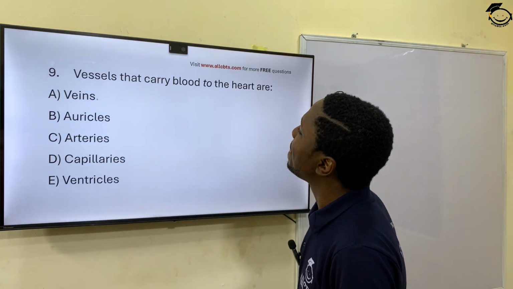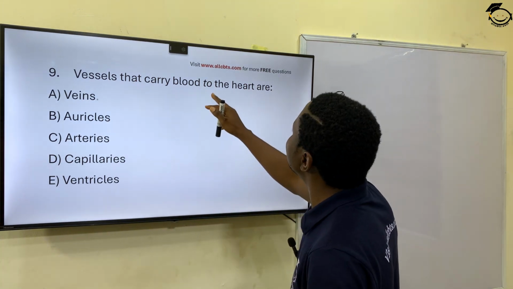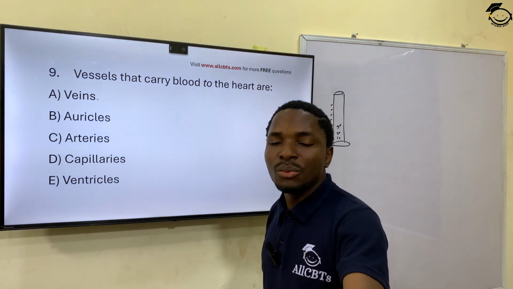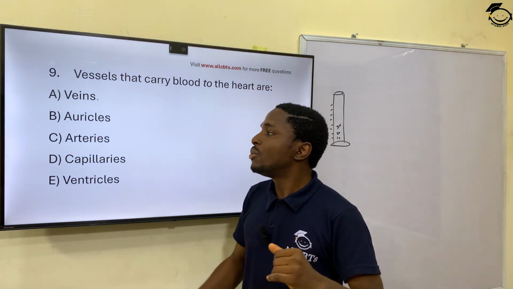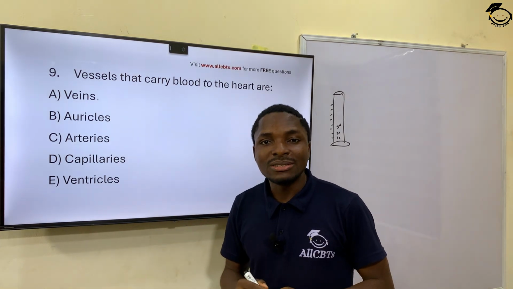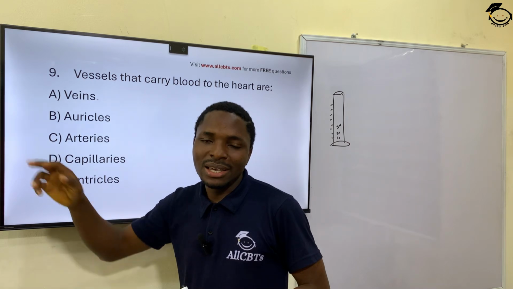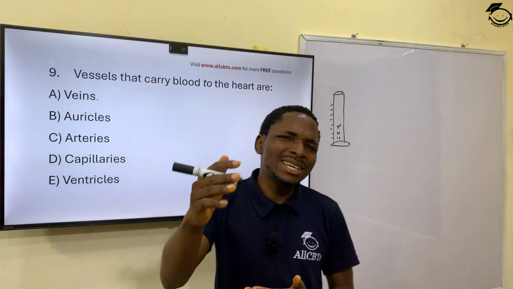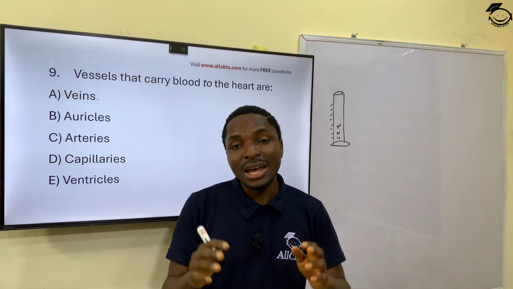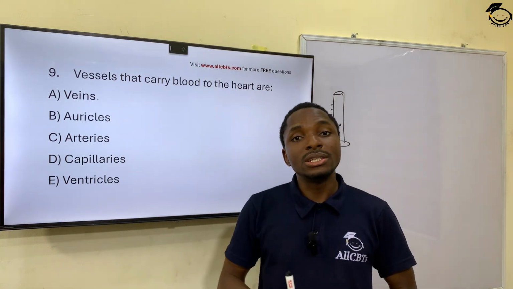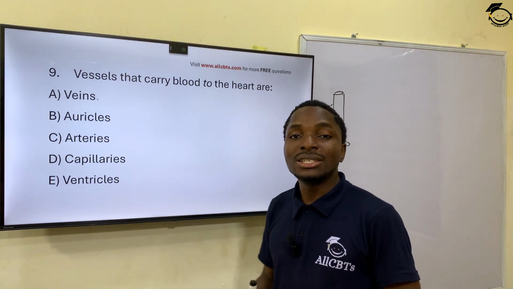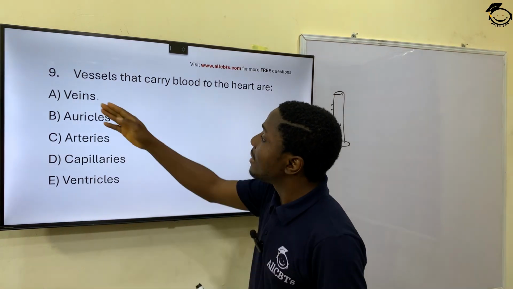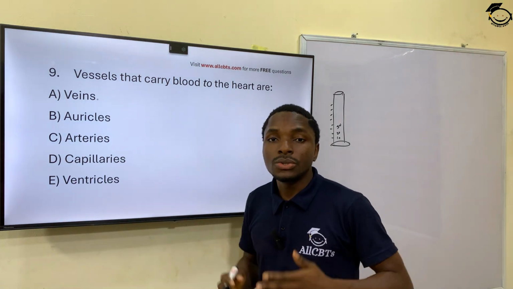And then question 9. Vessels that carry blood to the heart are called what? We have vessels that carry blood to the heart. We have vessels that take blood from the heart. So the ones that take blood to the heart are called what? They are called veins. And I have a homework, an assignment for you. What kind of blood do they take to the heart? I will break it down for you. We have oxygenated and deoxygenated blood. So put that in the comment section, the type of blood that the veins take to the heart. So like I've explained, veins take blood to the heart.